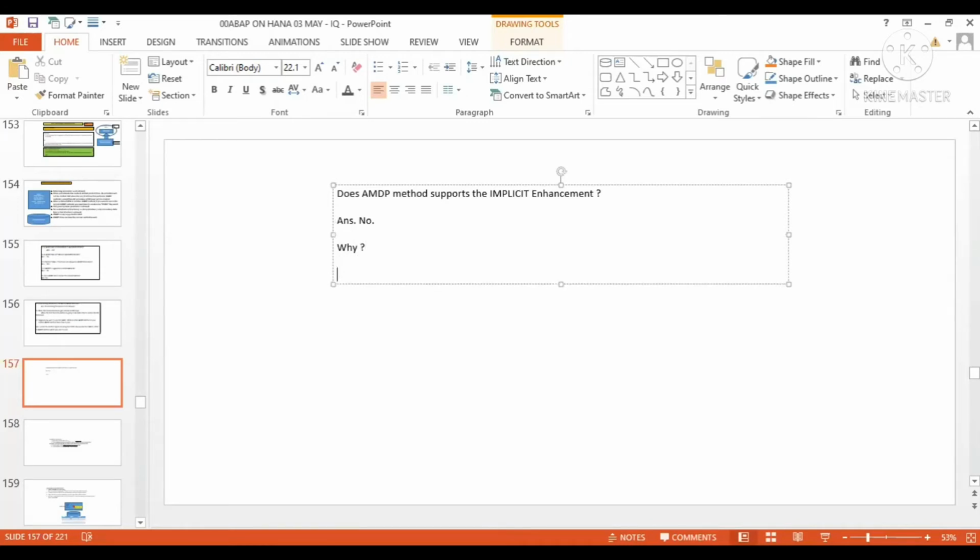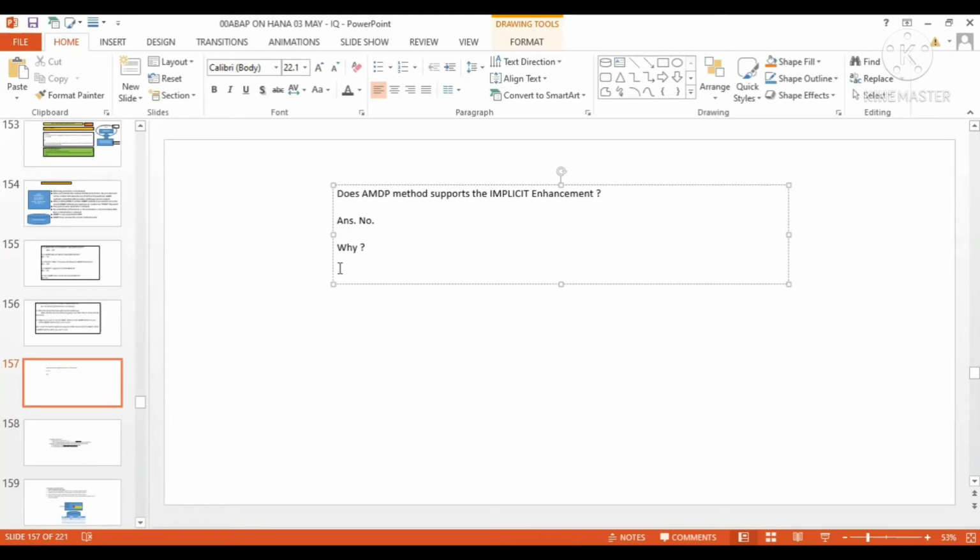The answer is, because the AMDP method what you have created over there is basically nothing but SQL script code. And when you first call the AMDP method, it creates the corresponding stored procedure at the database layer, right?